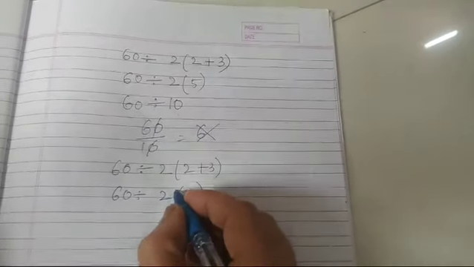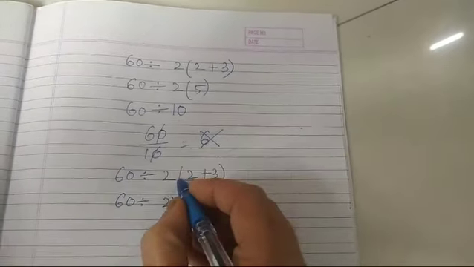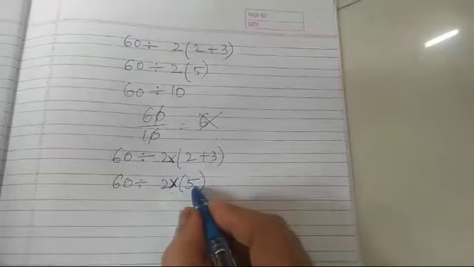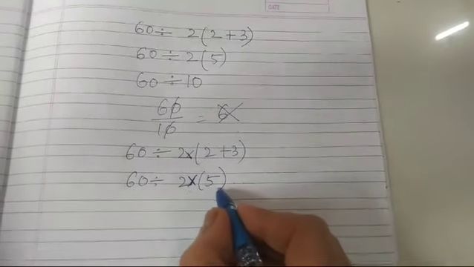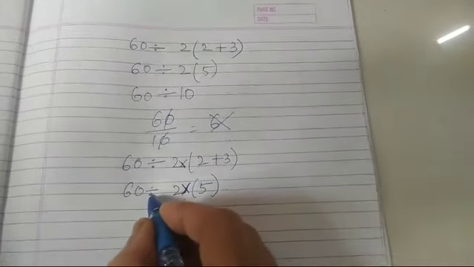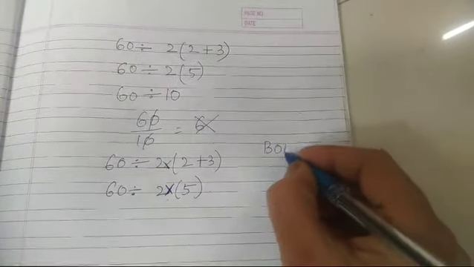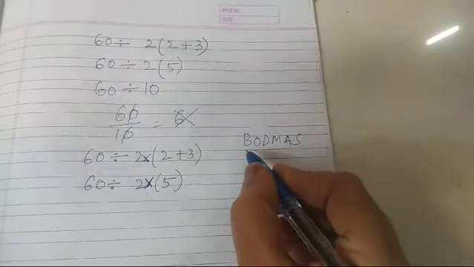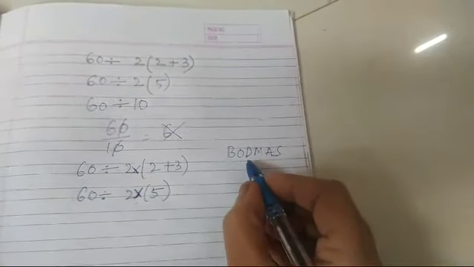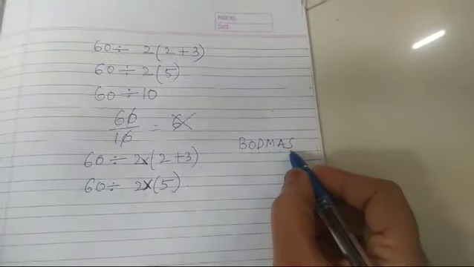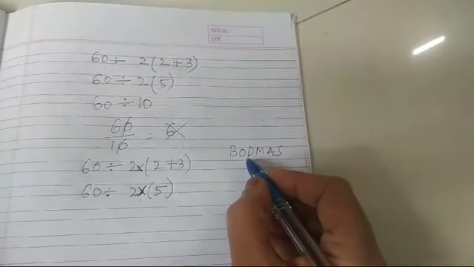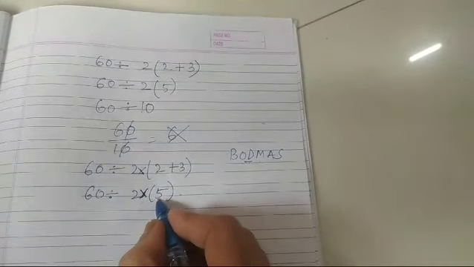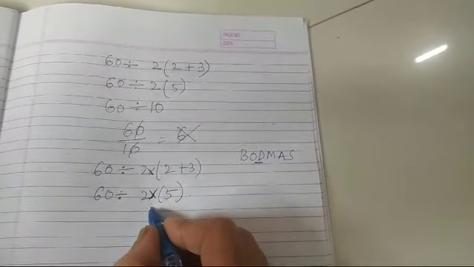Now it is into. Okay, there is no sign here, you have to assume it as into, and you should not do the multiplication of these two numbers. Okay, according to the BODMAS rule, bracket of division, multiplication, addition and subtraction, right? So first will come the division. You should not do multiplication. If you multiply this two, it will become wrong.